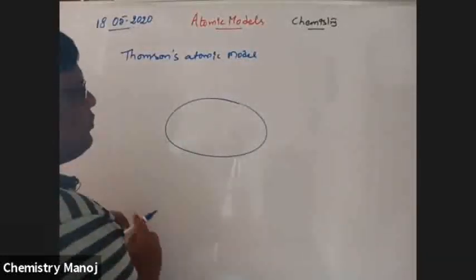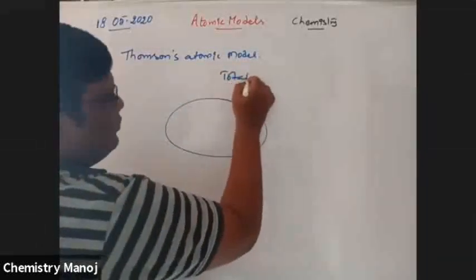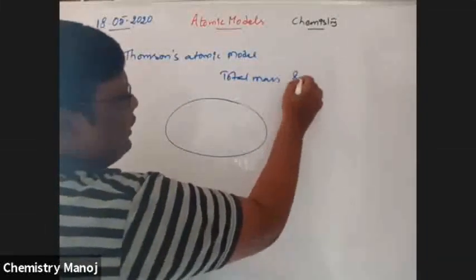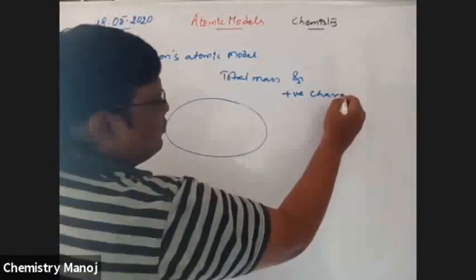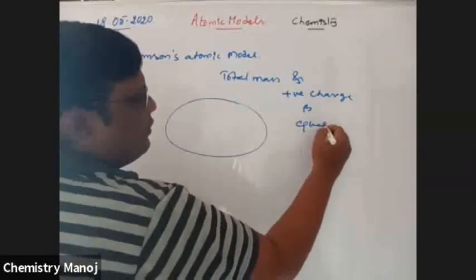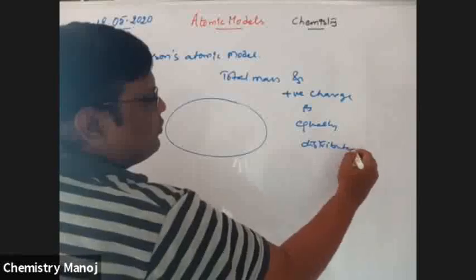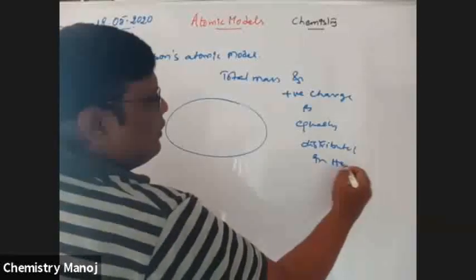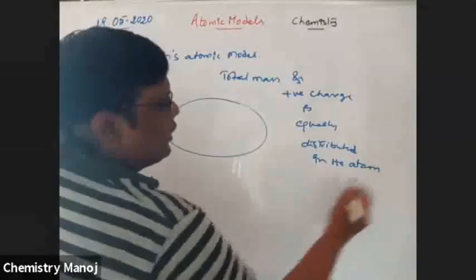In this, the total mass and positive charge are equally distributed in the atom.